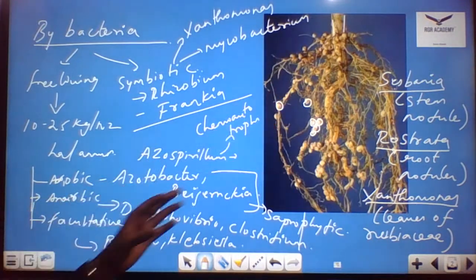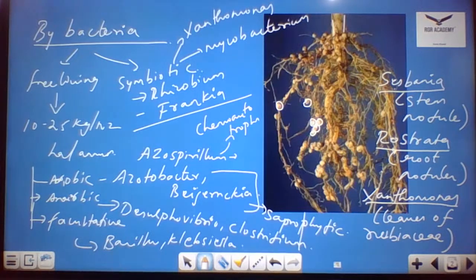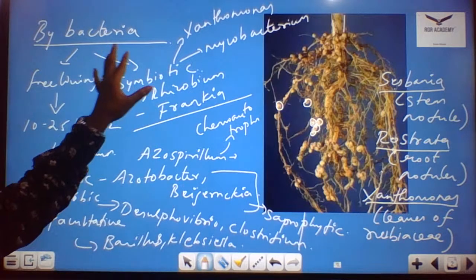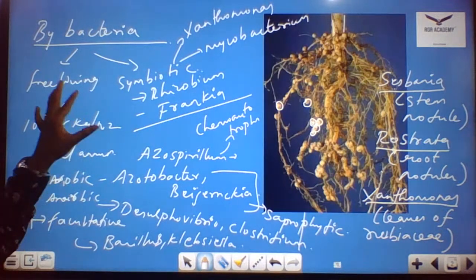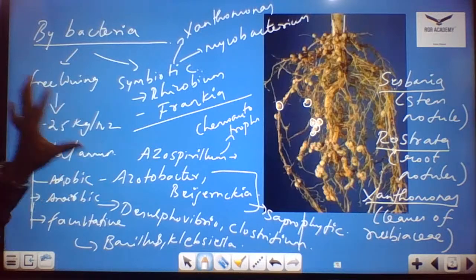Facultative I told you already, Bacillus and Klebsiella. For free living facultative organisms, you could see Bacillus and Klebsiella. Fine. So this is the classification of biological nitrogen fixation by the bacteria.